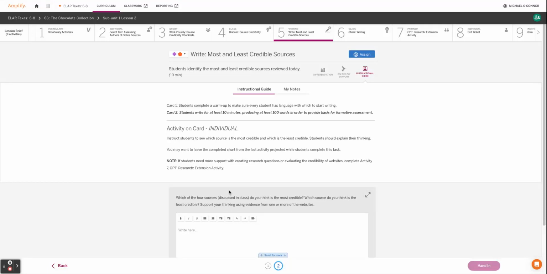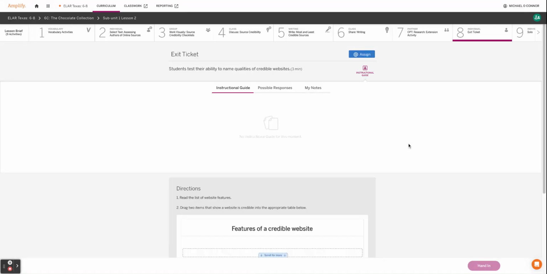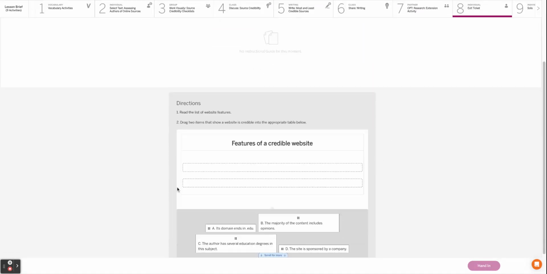Card 2, your prompt is, which of the 4 sources that you've discussed in class do you think is the most credible? Those are your .govs, .edus, .coms. And which is the least credible? So pick one and explain why it's the most credible, and pick the other and explain why it's the least credible. You need to use evidence from one or more of the websites for each. Now it's time to do your exit ticket.